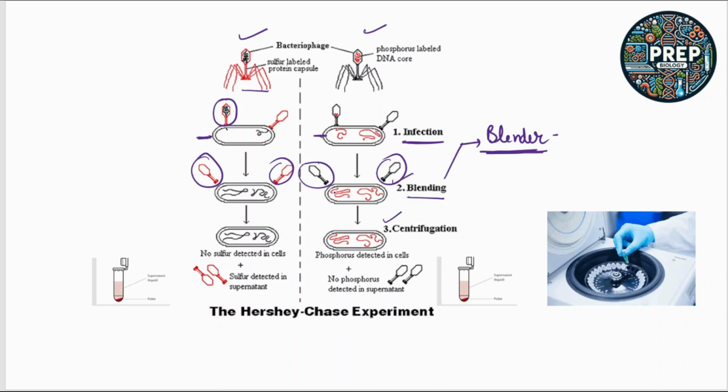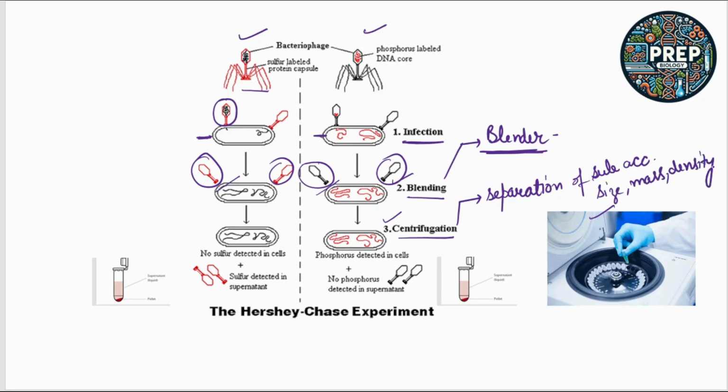The third step, they have only this mixture. Now the third step is centrifugation. What is centrifugation? So this is the centrifugal machine in the laboratory. It is the method by which, using centrifugal force, the separation of materials takes place. The separation of substances takes place according to their size, mass, density, etc.